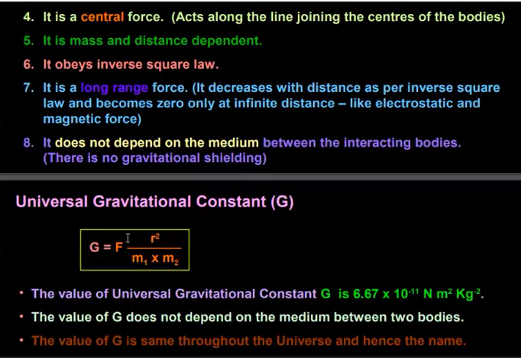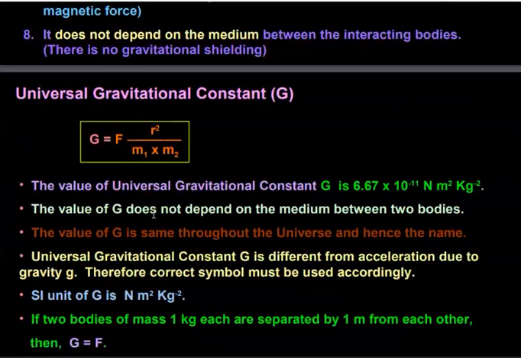In that situation, you can define the gravitational constant as the gravitational force between two objects when their masses are 1 kg and they are separated by a distance of 1 meter. Then the force of attraction between the two objects is equal to the gravitational constant. The value of universal gravitational constant G is 6.67 into 10 to the power minus 11 Newton meter square per kg square. The value of G does not depend on the medium between the two bodies.